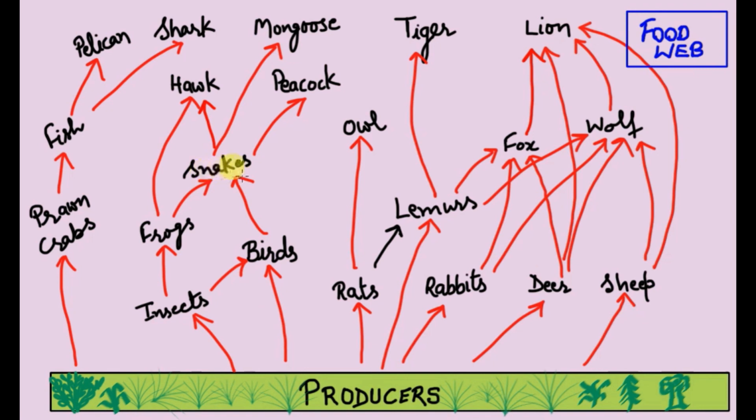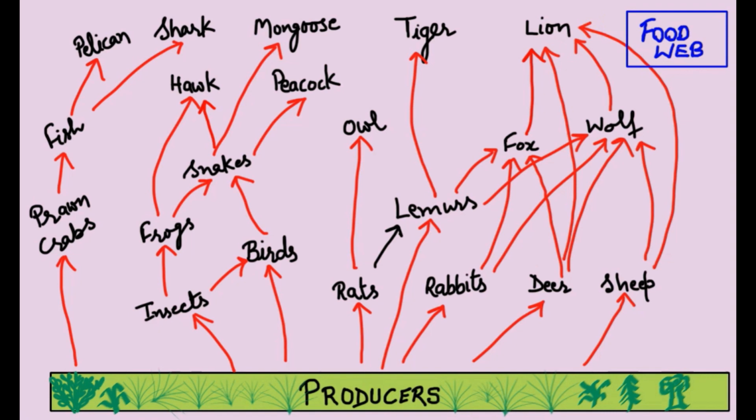Here third trophic level, and in this food chain snakes occupy fourth trophic level. So we can say that in a particular food chain, an animal can possess a fixed trophic level, but not in the food web. Different animals may have different trophic levels in the food webs. Food webs ensure variety of food choices to various animals.